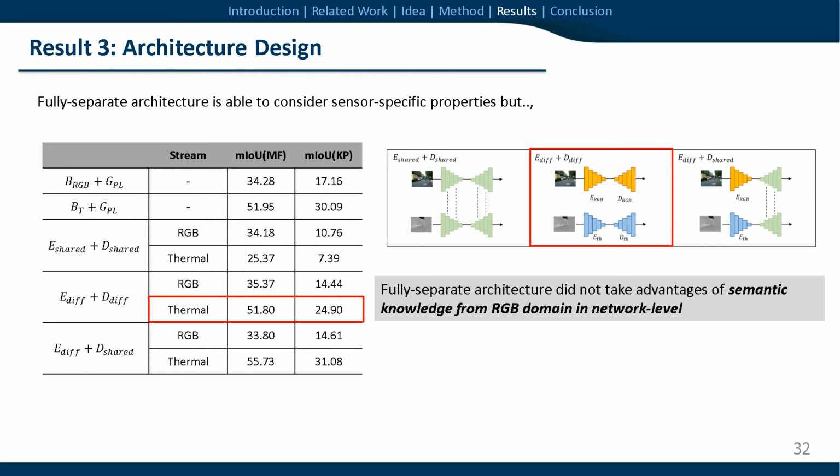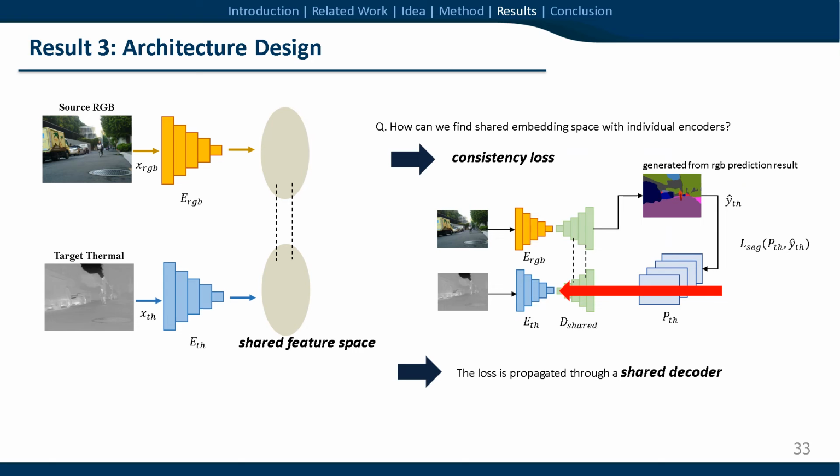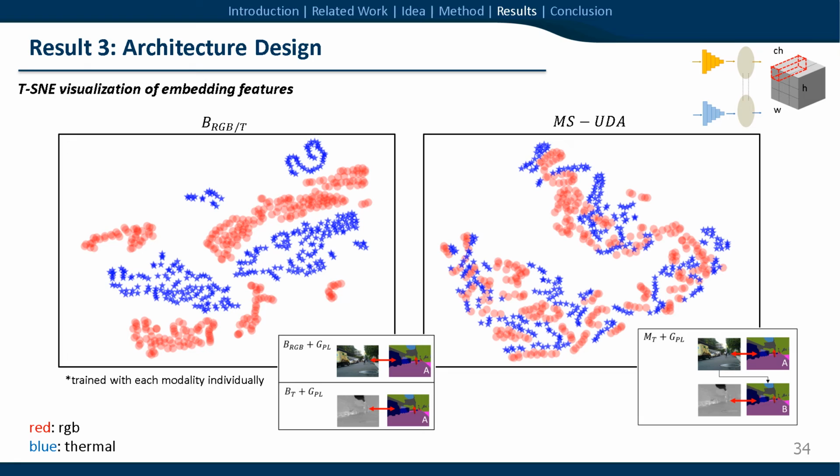As mentioned before, we claimed even different encoders can find a shared feature space. This is because the loss is propagated through a shared decoder. Let's see the TSNE visualization of features from each encoder. When the network is trained with each modality individually, the features from both domains have discrete distribution.